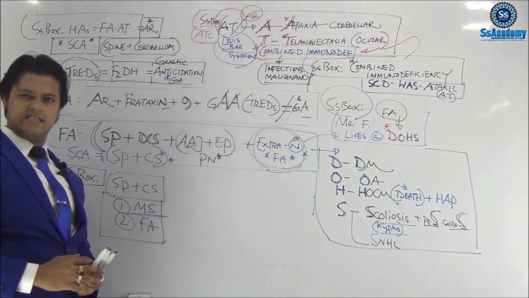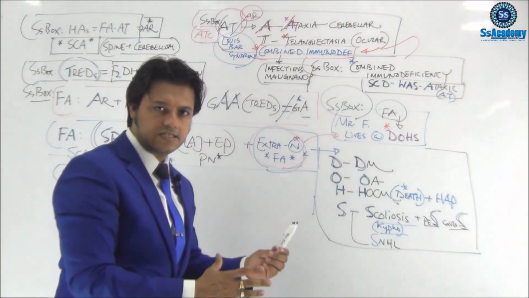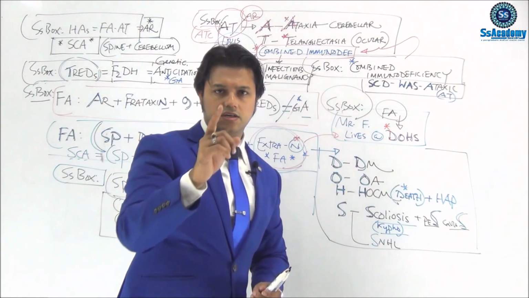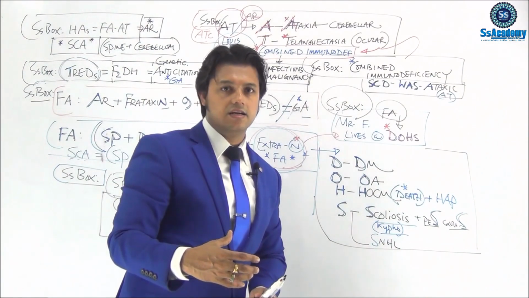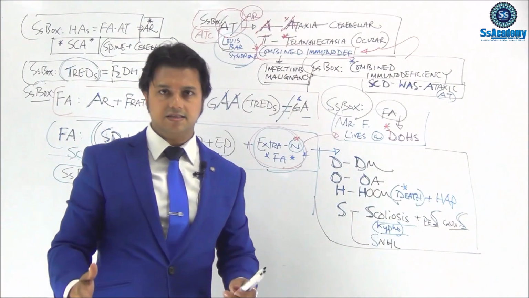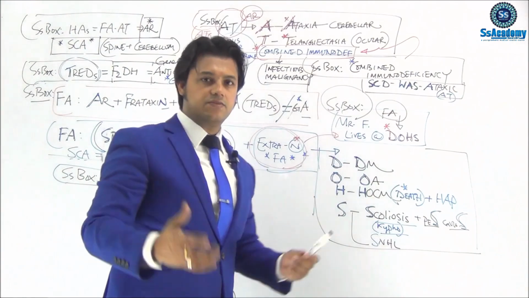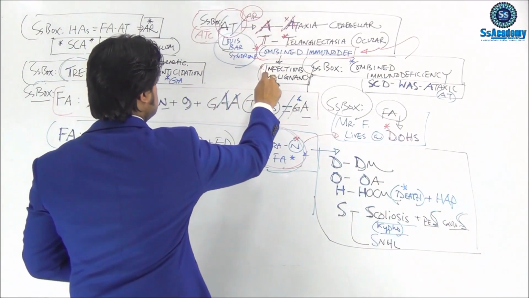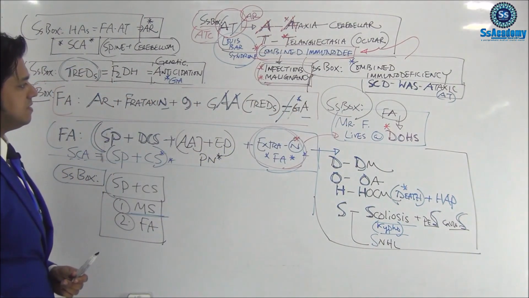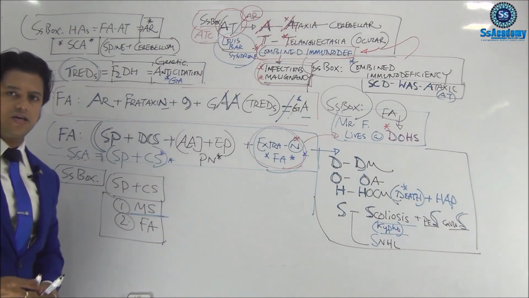Ataxia telangiectasia, alright, once again ATC: A for ataxia, T for telangiectasia, and C for combined immunodeficiency, leading to infections and malignancy. Like immunodeficiency responsible for opportunistic infections and also malignancy, as in HIV, we know about it, so that we can understand, right? With this immunodeficiency, infections and malignancy can be a possibility. So we need to remember them. This is a very, very important discussion that we have done.